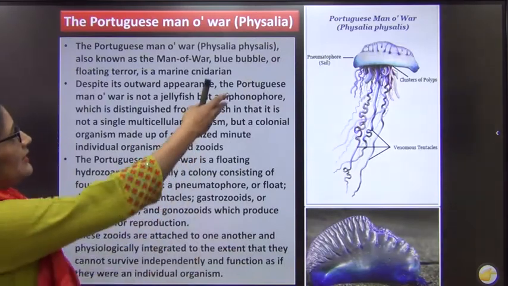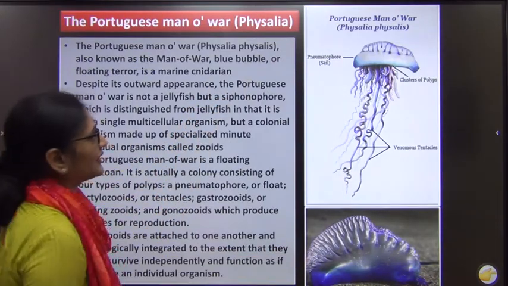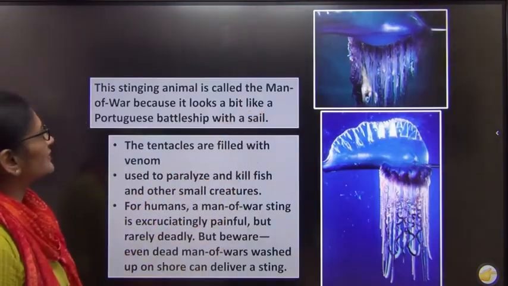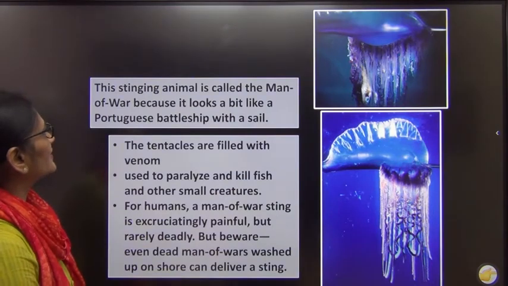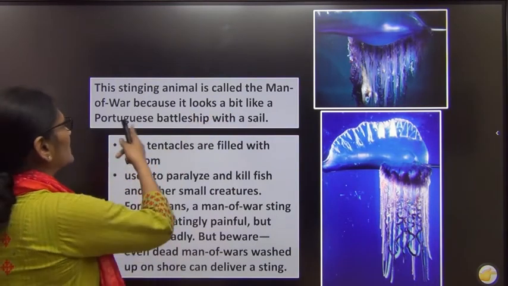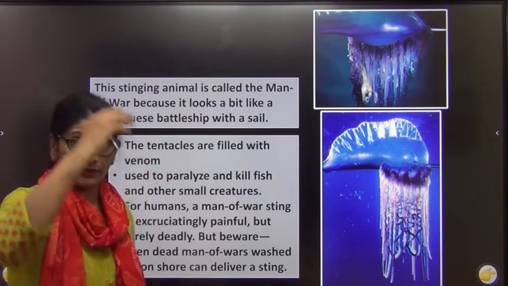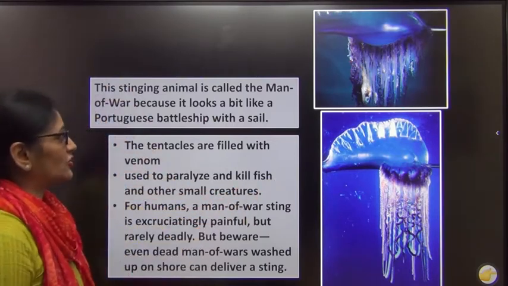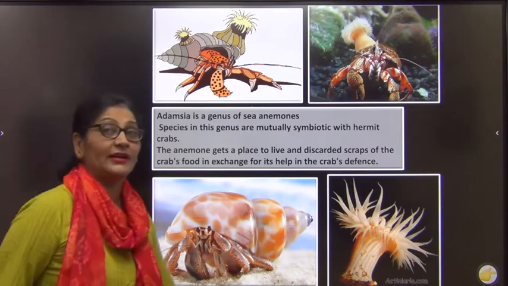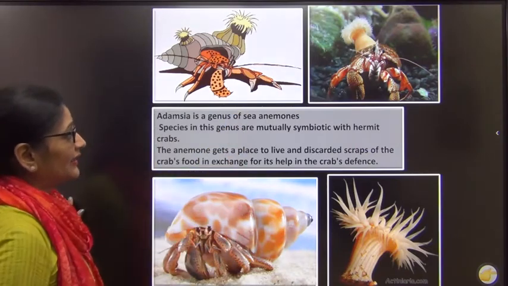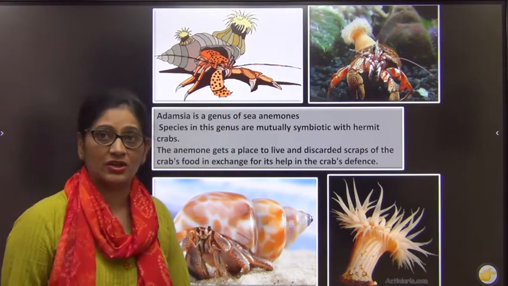Let us see, I am just showing you. This is how the Physalia looks. The stinging animal is called Portuguese man of war because it looks like a Portuguese battleship, not a helmet. Now this is very important, Adamsia. It is not written in your NCERT, but a question comes.